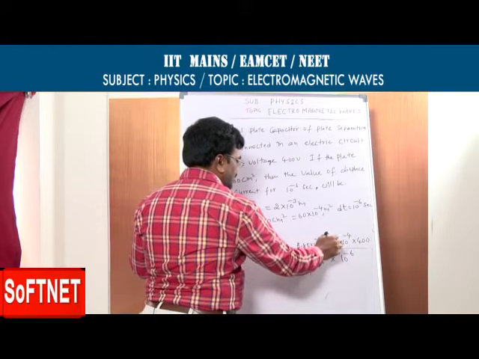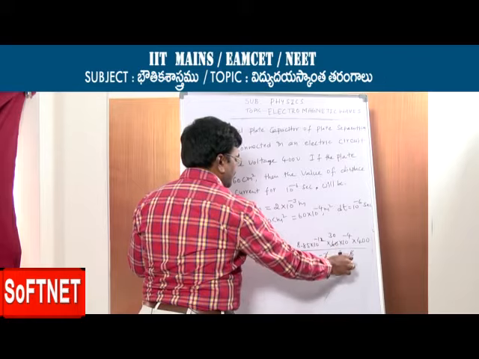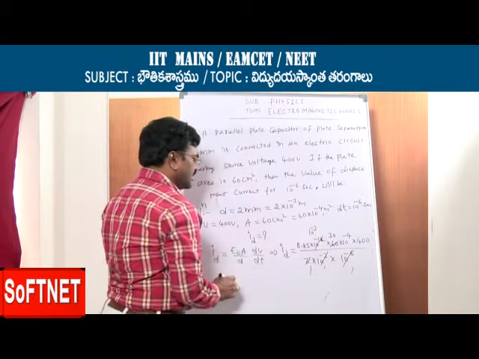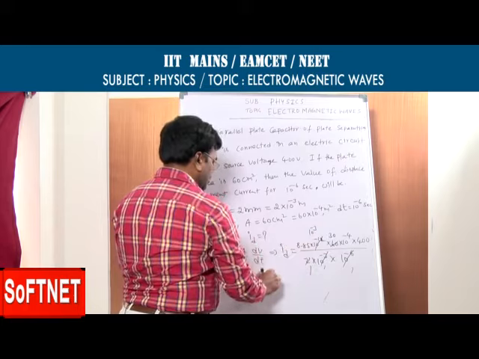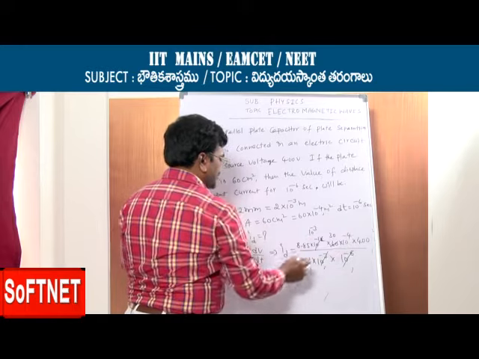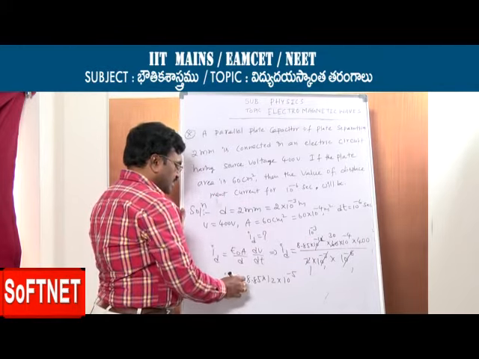10 power minus 3 minus 6 gives 10 power minus 9, so it is 10 power minus 3. From this, ID is equal to 8.85 into 12 into 10 to the power minus 7, plus 2 minus 5. Multiply now. What is the answer for displacement current?